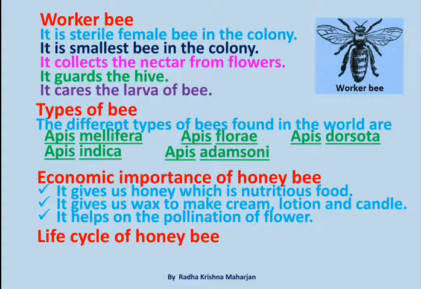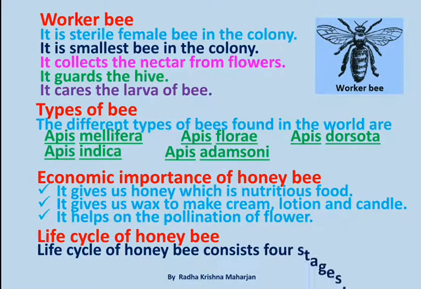Life cycle of honeybee. Life cycle of honeybee consists 4 stages: egg, larva, pupa, adult.